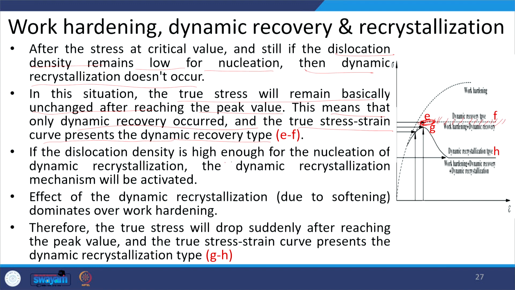If the dislocation density is high enough for nucleation, then dynamic recrystallization will take place and the dynamic recrystallization mechanism will become active. The effect of the dynamic recrystallization will be causing significant softening. So, a drop in the curve due to the softening, and in this stage the softening will dominate over the work hardening effect. That is why our plot comes down, meaning the stress strain relationship becomes negative. Therefore, true stress will drop suddenly after reaching the peak value, and this kind of true stress strain diagram represents the dynamic recrystallization type.